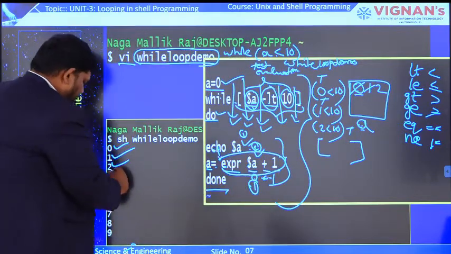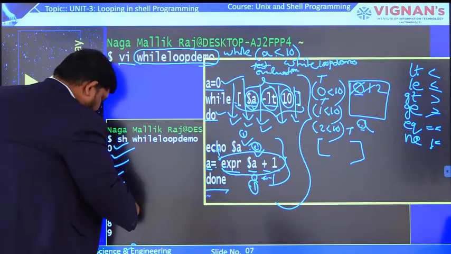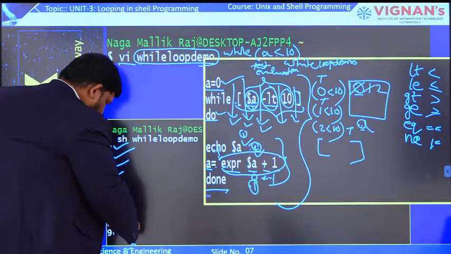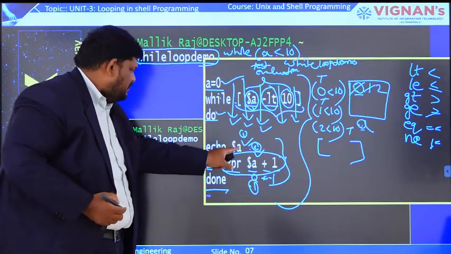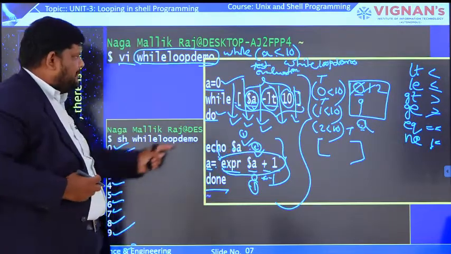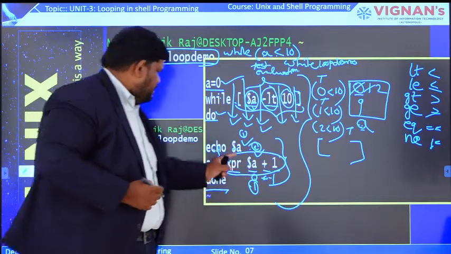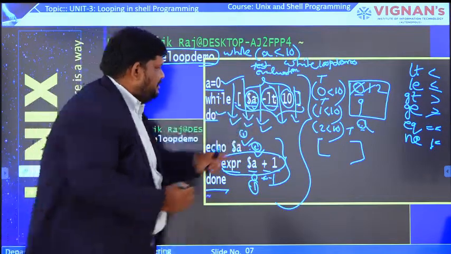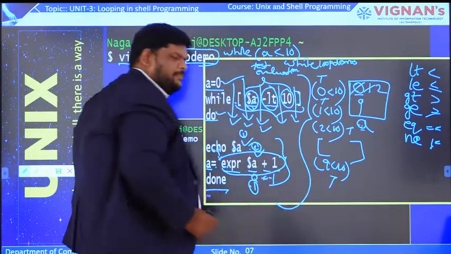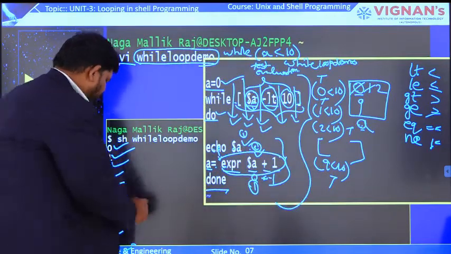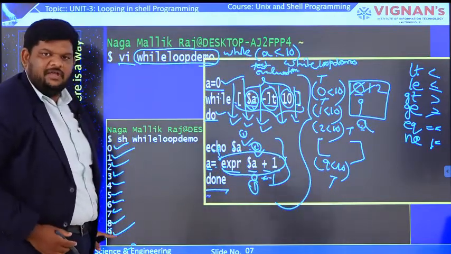2, like that 3, 4, 5, 6, 7, 8, 9. Assume the present value of A is 9, so echo $A will print 9. 9 less than 10, yes, it is true. That's why echo $A gives 9, so 9 is printed on the output.